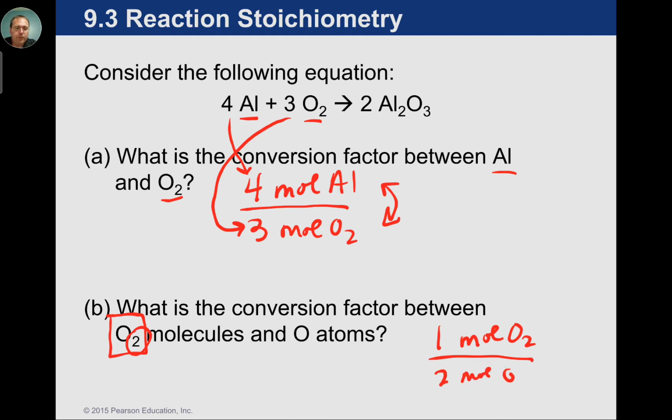So what's important to realize here is that O2 is the diatomic molecule, while here oxygen is an atom. So we're basically just using that subscript as a conversion. And again, you can flip this right side up or upside down.